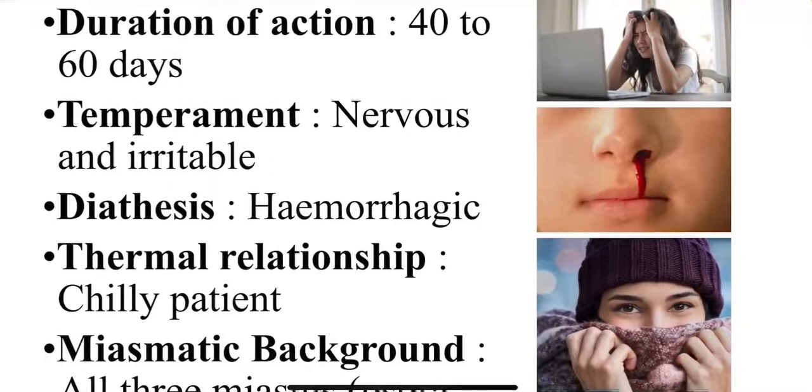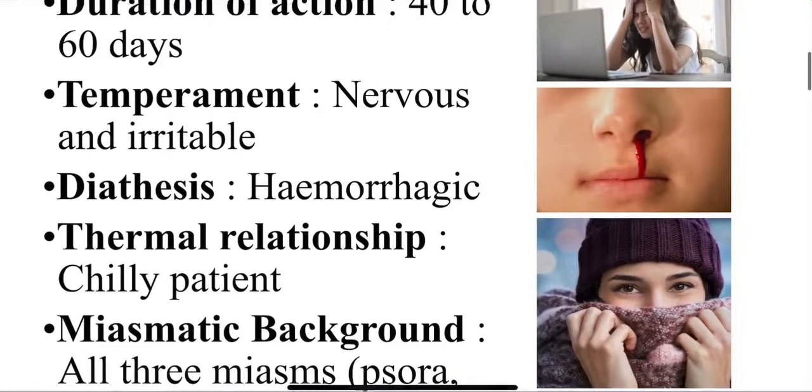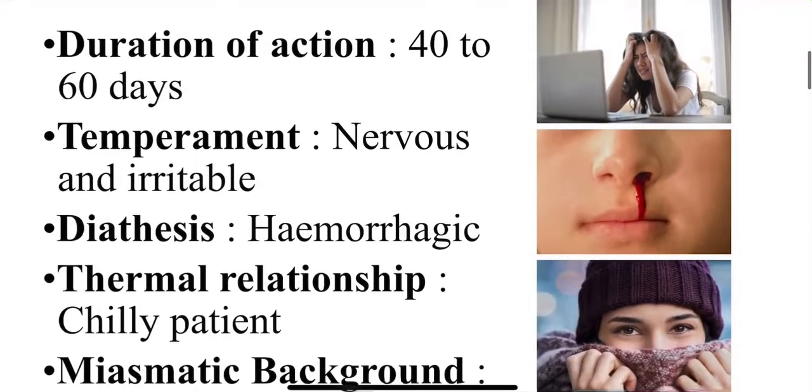The diathesis is hemorrhagic. What do we mean by hemorrhagic diathesis? It means they have a tendency to bleeding. Thermal relationship: they are chilly patients. The miasmatic background: all three miasms, that is psora, sycosis and syphilis, are found in nitric acid.